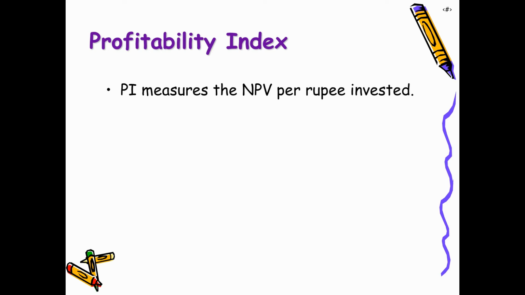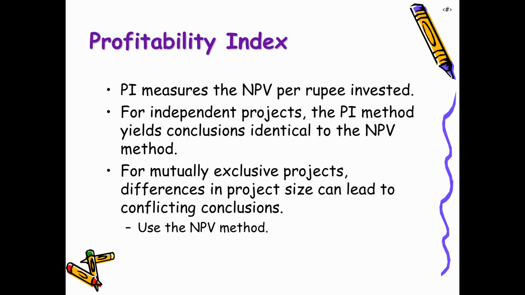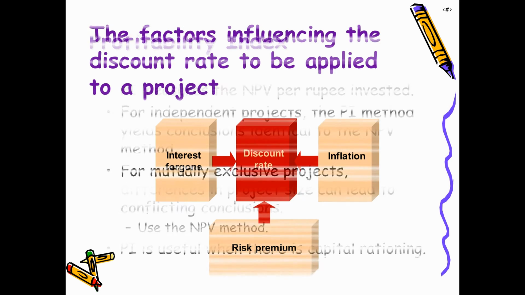So profitability index basically measures NPV, net present value, per rupee invested. For independent projects, this profitability index method yields conclusions which are identical to the net present value method. For mutually exclusive projects, differences in project size can lead to conflicting conclusions. So in that case, NPV method is the better method which is recommended. Profitability index as a method is more useful when there is capital rationing.